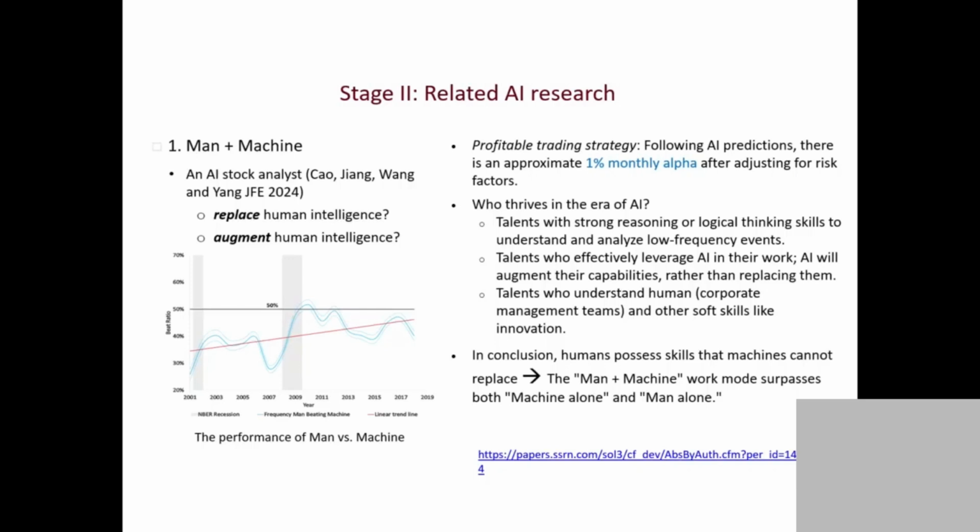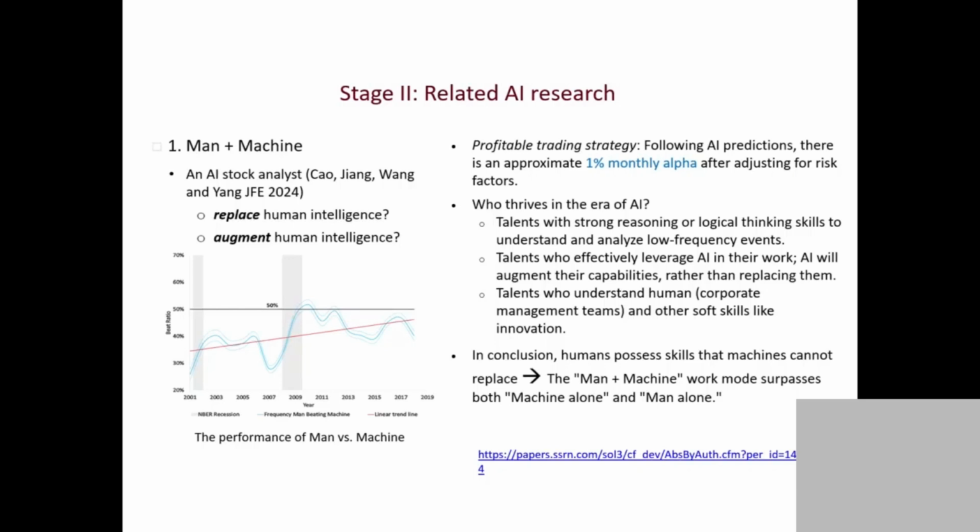So the implication for you guys is we have to be more critical in reasoning. You have a logic function. As humans who want to survive in the age of AI, we have to develop our reasoning and logic function, not just memorizing. If you're memorizing, you never beat the machine. Machines can memorize things much better than you. But if you can do logic and reasoning, that's the advantage humans have over AI. But I want to warn you guys, things may change. If you look at the recent GPT, the new version, o1, it has a beginning logic function. So we don't know what will happen. Maybe in 20 years, we will lose our advantage on this dimension. But so far, we are good.